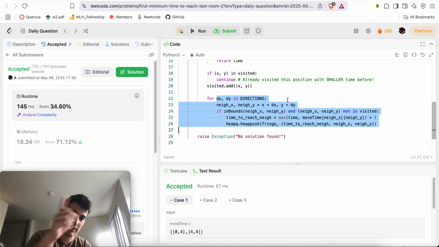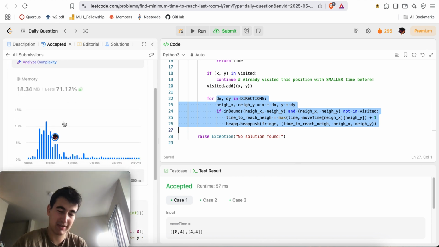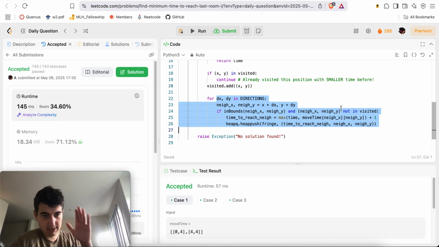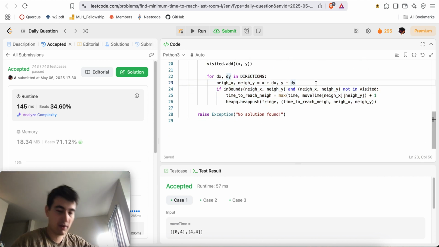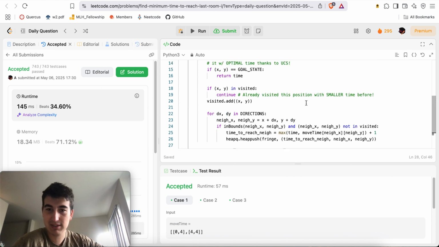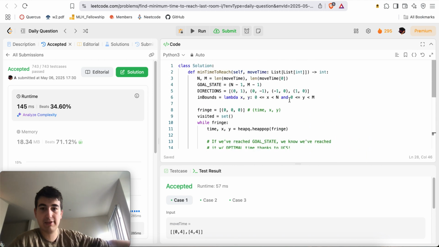It's just that you might end up visiting things more often than once, so it'll definitely make the solution a little bit slower. But in terms of paranoia, if you're a paranoid guy like me, I do like writing it this way a little better. Obviously, the other way will be a little faster, and it does pass the test cases for this problem. But yeah, otherwise that's literally the entire solution.